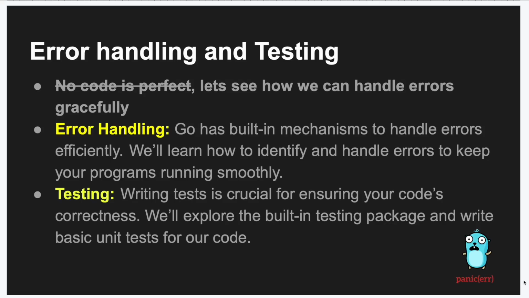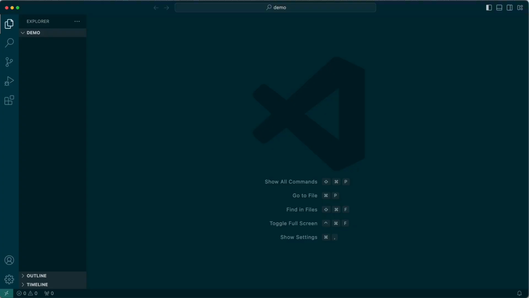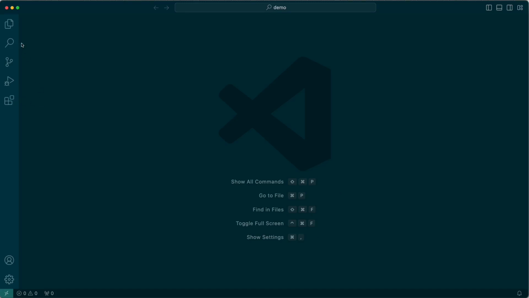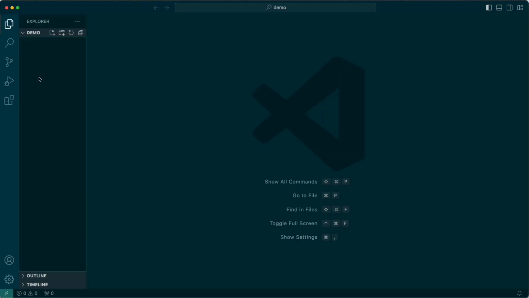So let's just take a quick dive into some code, and let's talk about how a project is generally structured. I just have VS Code here. We'll talk a little bit about some of the features of VS Code as we go, but I prefer it as an IDE with Go because it has a lot of great built-ins with the plugins. I have the Go plugins installed, and that's pretty much it, actually. That is just a suite of tools that allows, as I'm editing, things like gofumpt and go vet to run automatically.